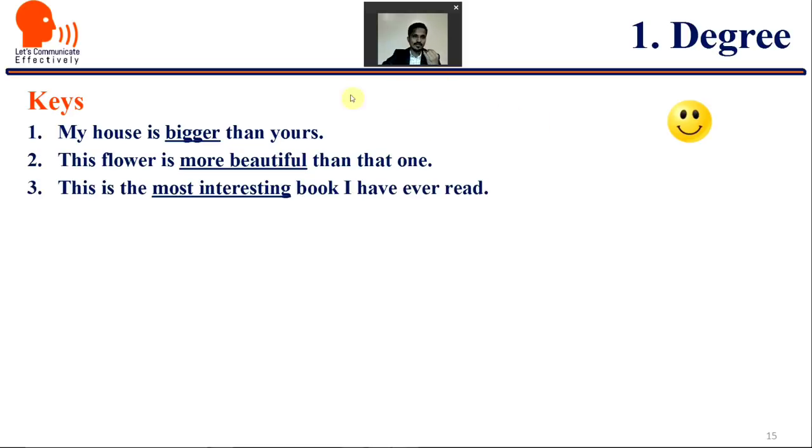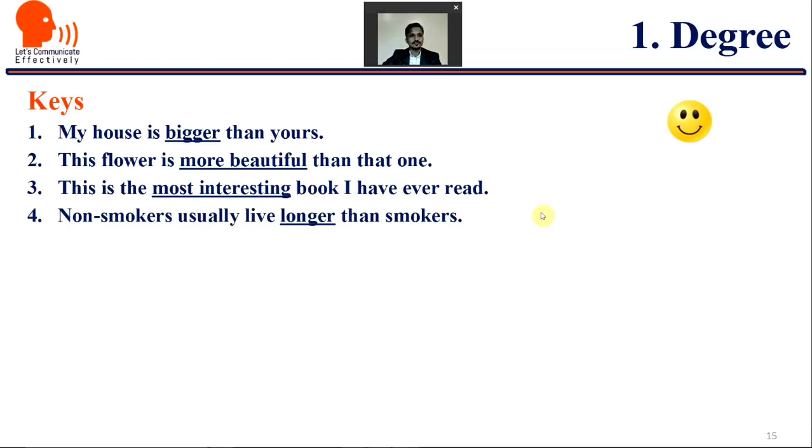And here, bigger, why? Because big is a single syllable and beautiful has more syllables. So bigger and more beautiful. This is the most interesting book I have ever read. Now you are just talking about one interesting book out of all the books.